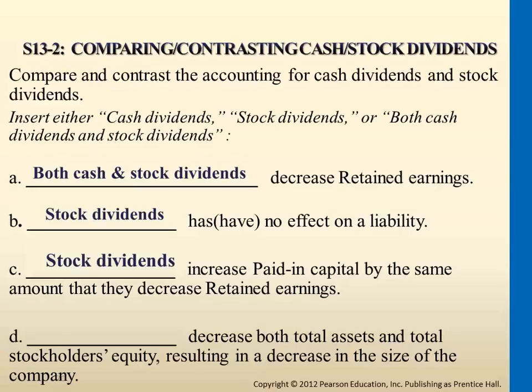Okay, what about D? Decrease both total assets and total stockholders' equity, resulting in a decrease in the size of the company. Which one decreases assets? And specifically, what type of asset? Come on, this one is easy. Cash, exactly, because cash is part of assets, so only cash dividends, basically you're just giving checks to shareholders.